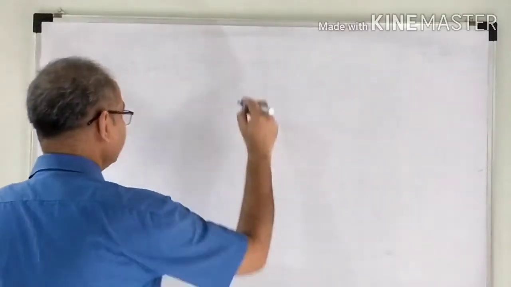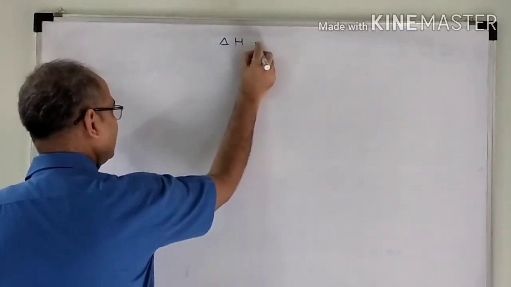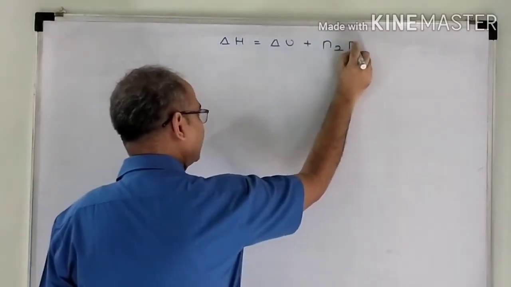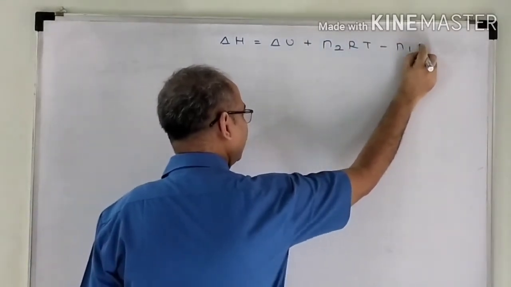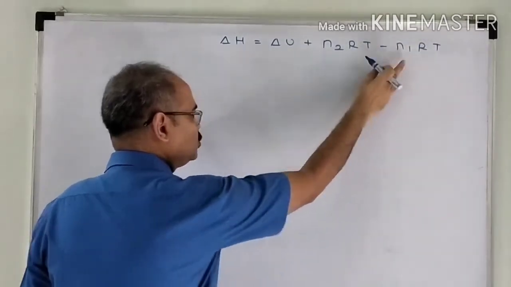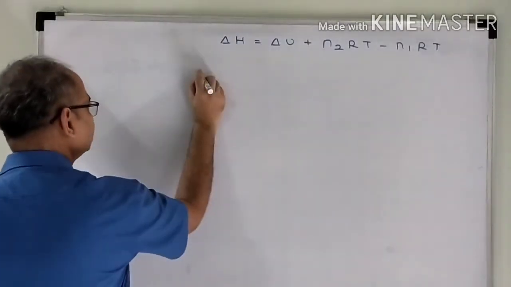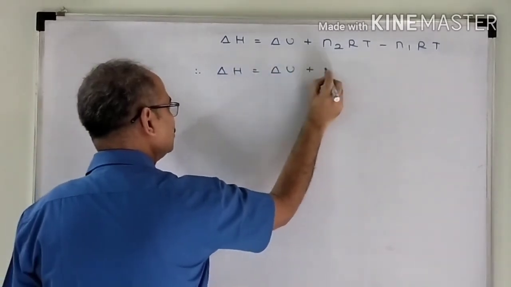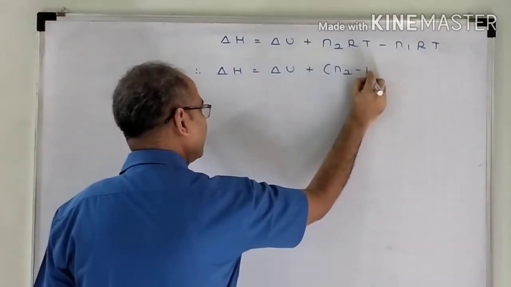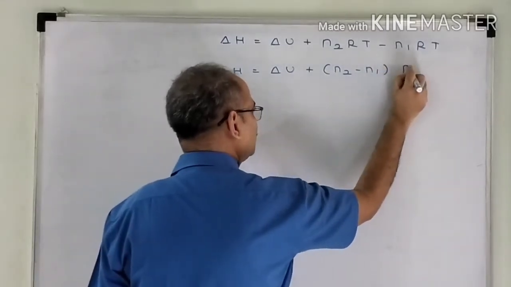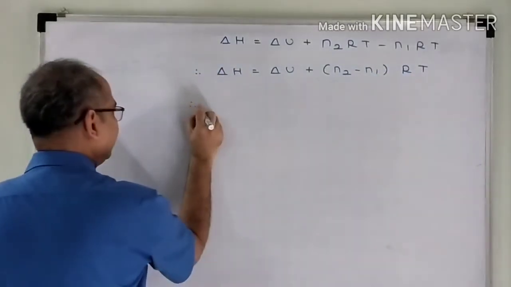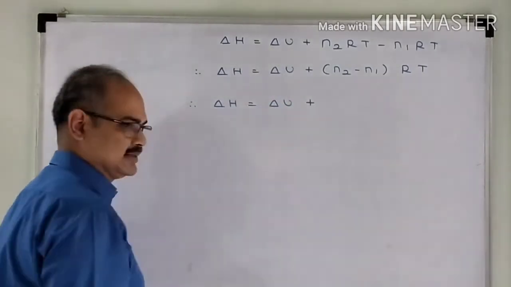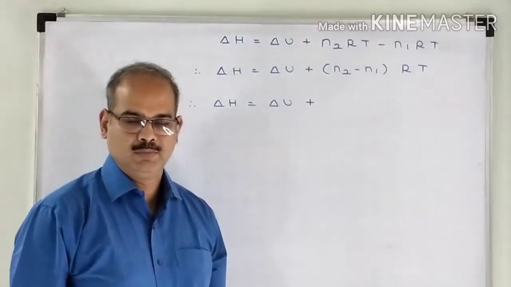So what was the relation? Delta H is equal to delta U plus N2RT minus N1RT. From these two terms, I will take RT common. What will I get? Delta H is equal to delta U plus N2 minus N1 into RT. What is N2?